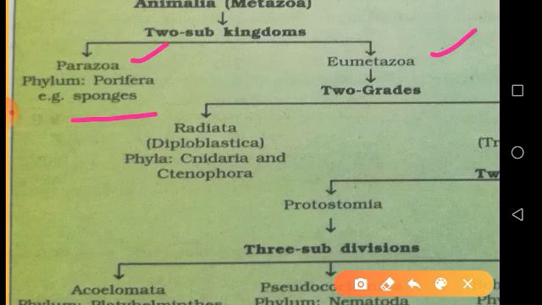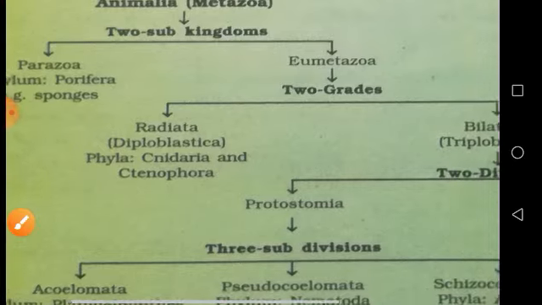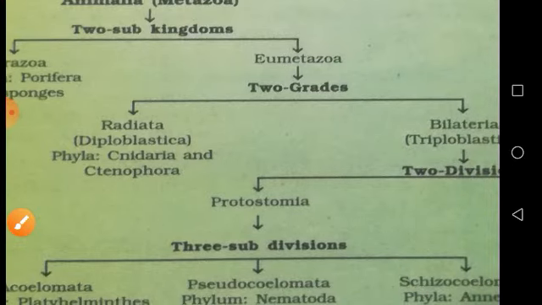Then Eumetazoa, where Eu means true, truly multicellular animals. As the Parazoa are not truly multicellular animals, this other group of metazoans, the true multicellular animals, are separated from the parazoans. So Eumetazoa includes only true multicellular animals, and this Eumetazoa is again classified into two groups, or two grades I can say.